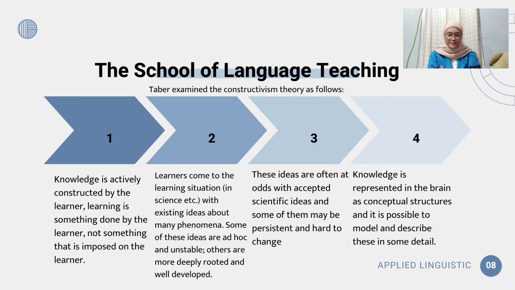The third is, these ideas are often at odds with accepted scientific ideas, and some of them may be persistent and hard to change. The fourth is, knowledge is represented in the brain as conceptual structures, and it is possible to model and describe this in some detail.